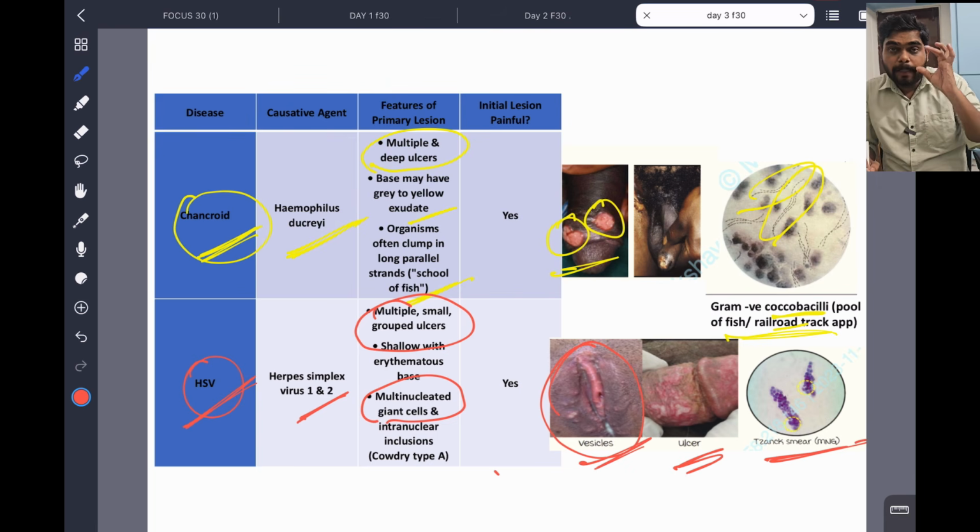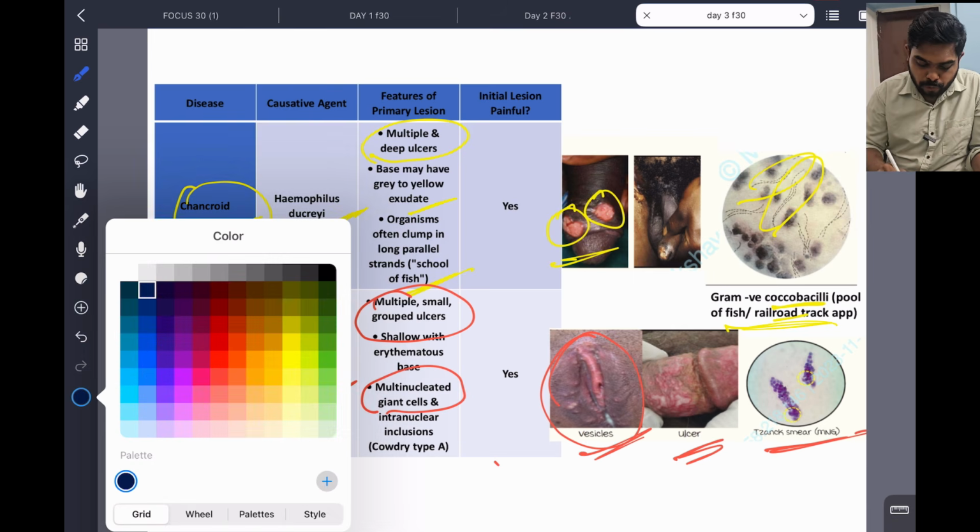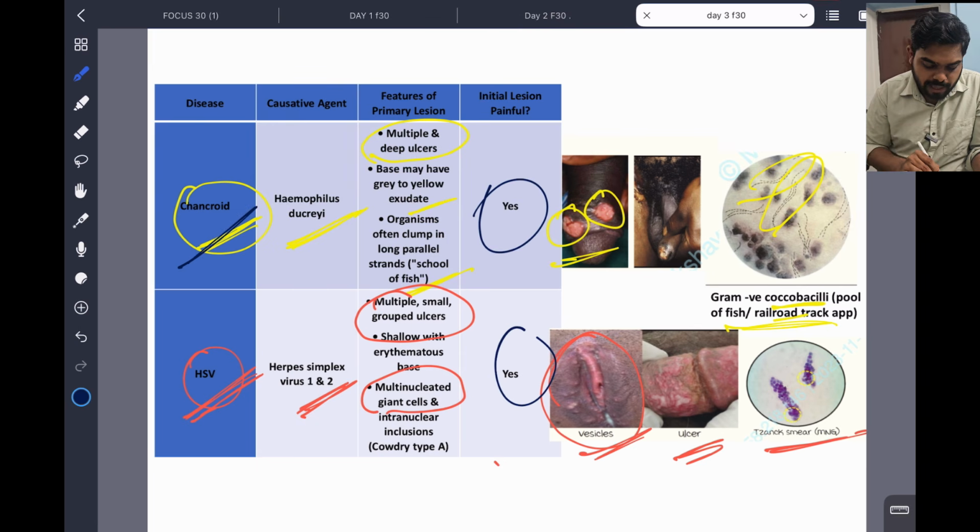So vesicles, multiple grouped ulcers, Tzanck smear, and multinucleated giant cells point to HSV 1 and 2, herpes simplex 1 and 2. Okay, clear. And here there is a question. Initial lesion is painful. So here the lesion is painful. So both chancroid and HSV, the lesion is initially painful. So painful lesions, tenderness will be there. Clear? So chancroid and HSV are painful.